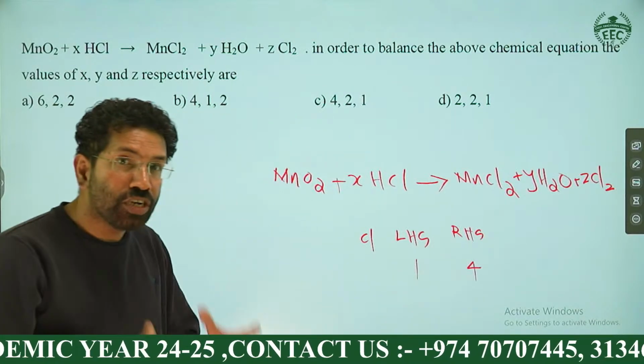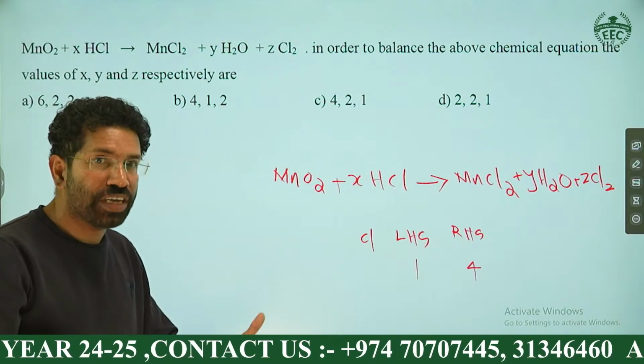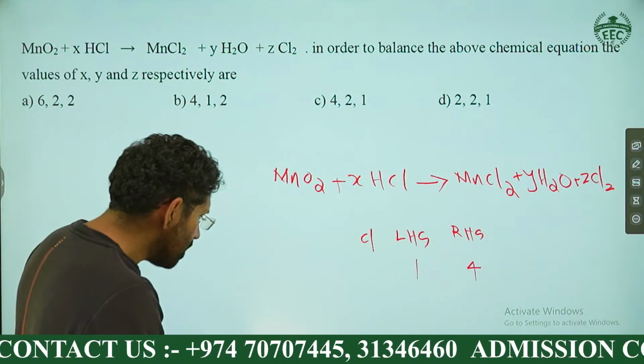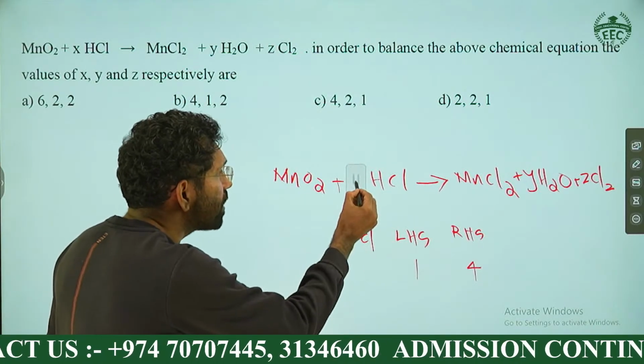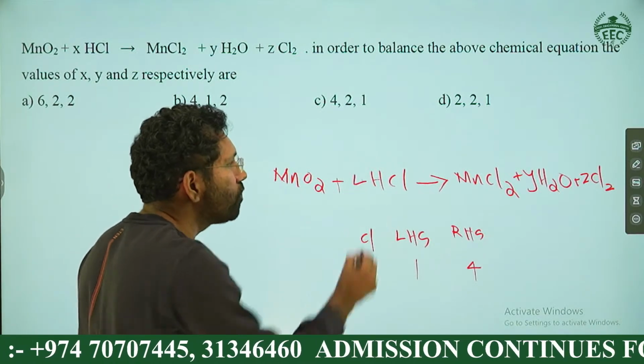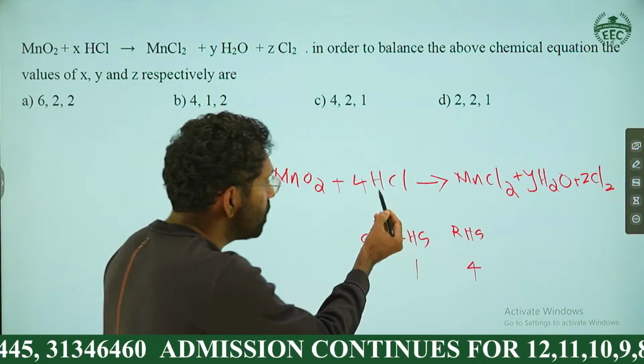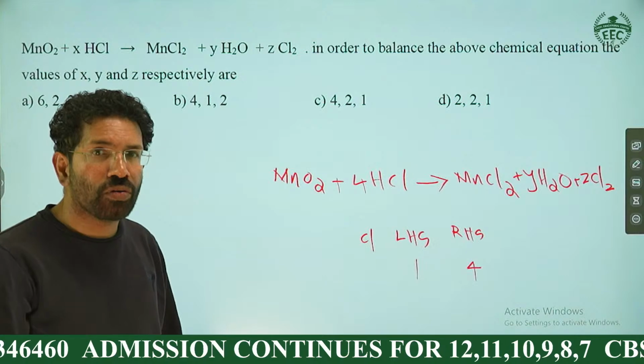So the chlorine atom differs more, and we have to start balancing chlorine. How to balance chlorine? We can keep 4 in place of X. So it will be 4 chlorine, because there are 2 chlorine here and 2 chlorine here.